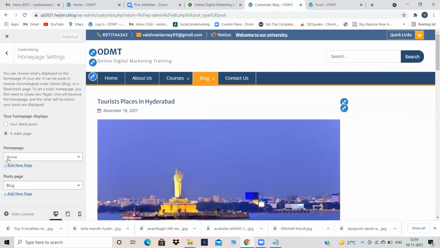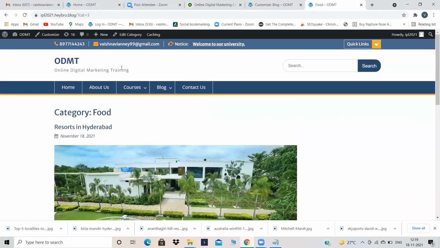So always go into home page settings, and instead of latest posts, give home page as home, and post page keep as blog. Okay. Now we have published. See, now I'm refreshing it.